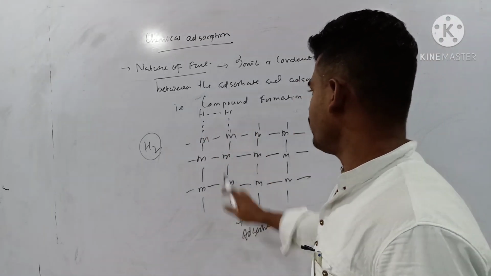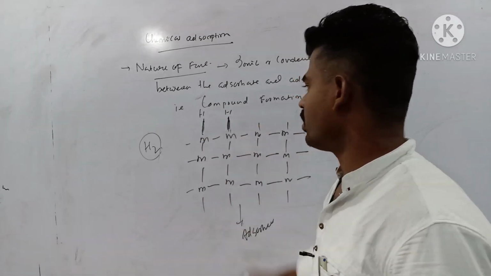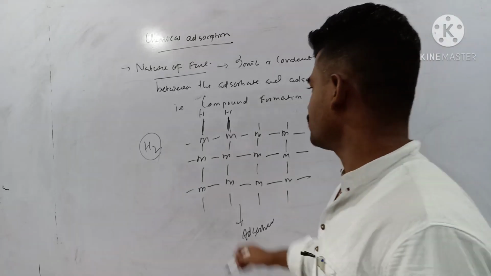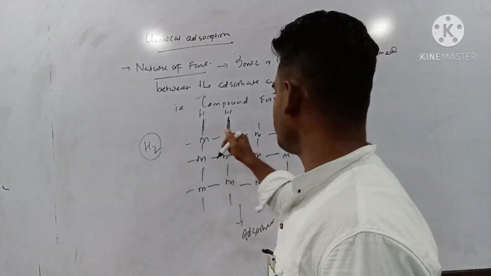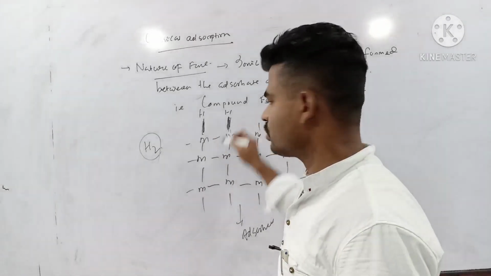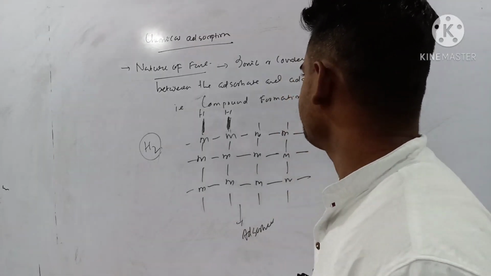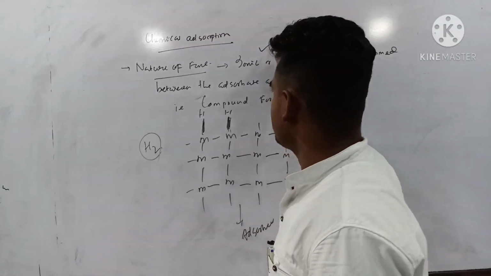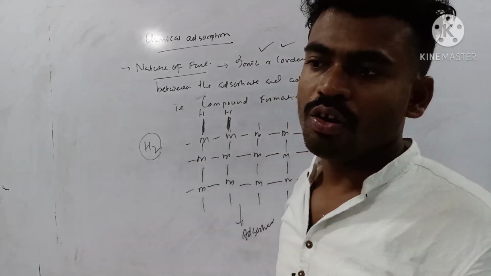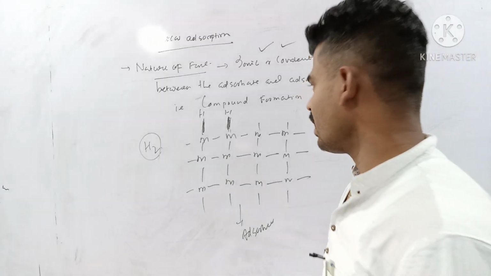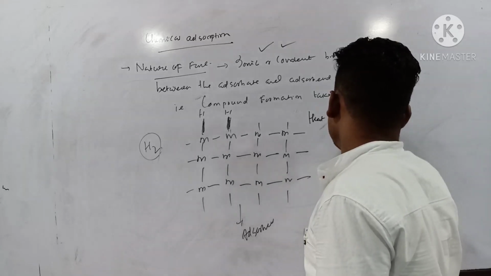Next, this weak interaction vanishes, and there exists a strong covalent bond, that is metal hydride formation. So here this hydrogen-metal interaction is covalent in nature. So due to such compound formation, the nature of interaction of adsorbate and adsorbent is ionic or covalent. Clear?